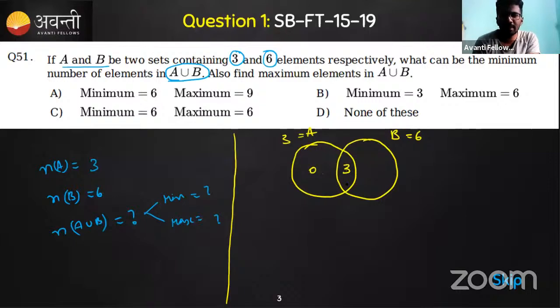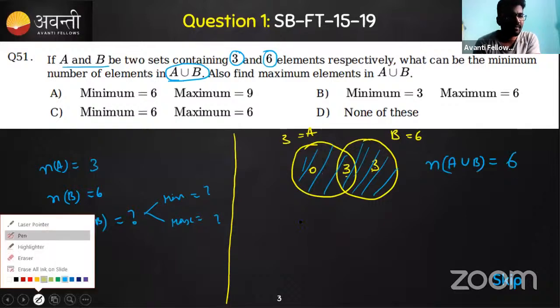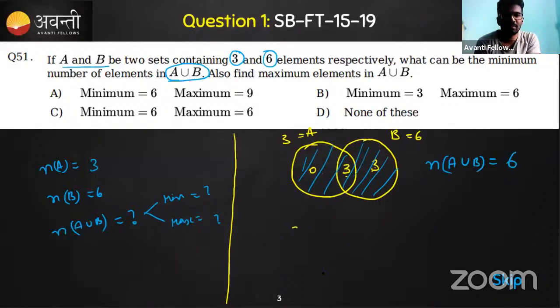In that case, this becomes 3. So 3 and 3 is there. What is the union of these two? What is the number of elements present in A union B? Just add all of this. What you'll get is 6 only. It is actually 6 itself. Very good. And next, consider that there is no intersection at all.